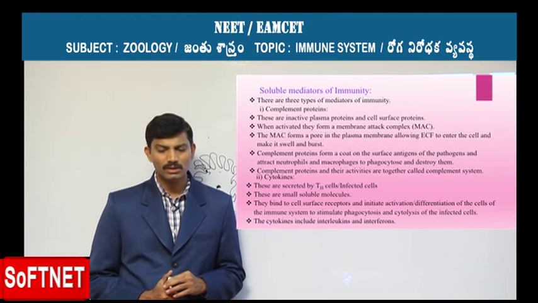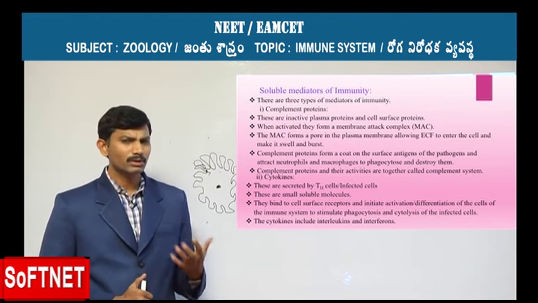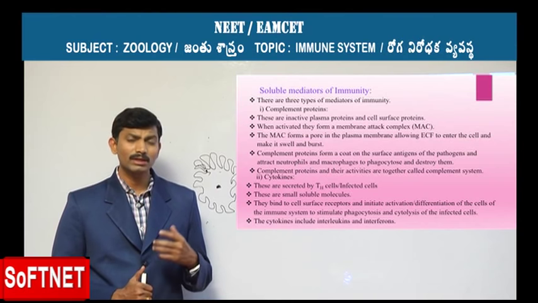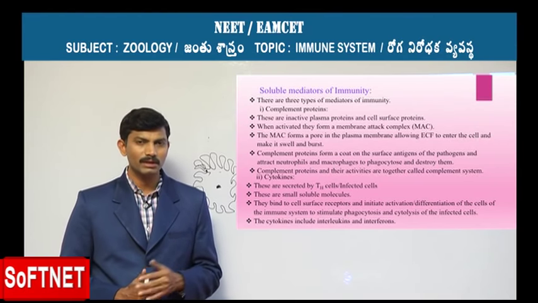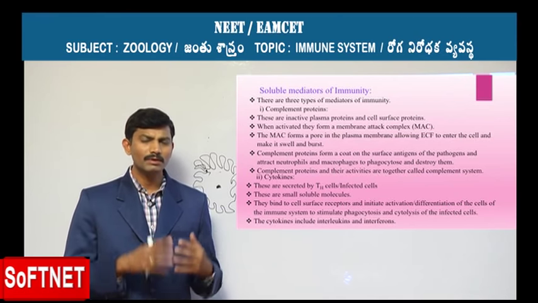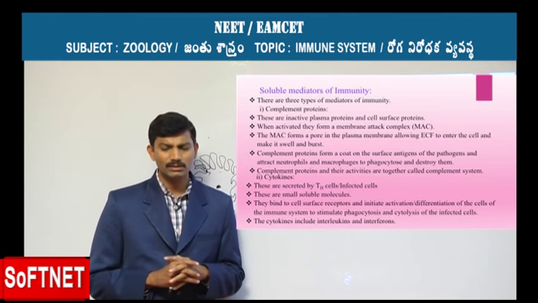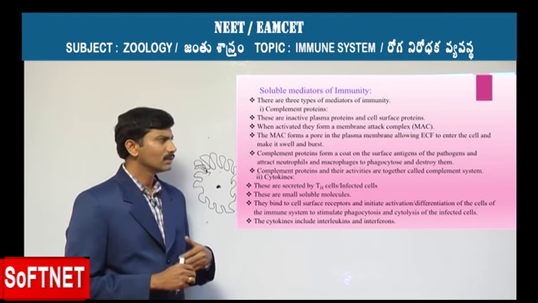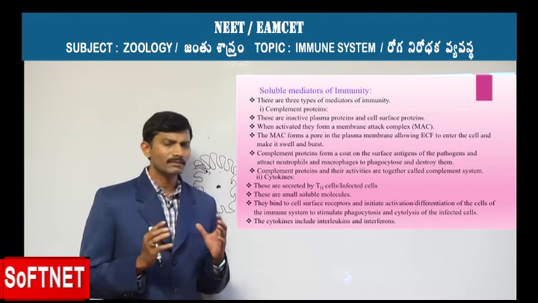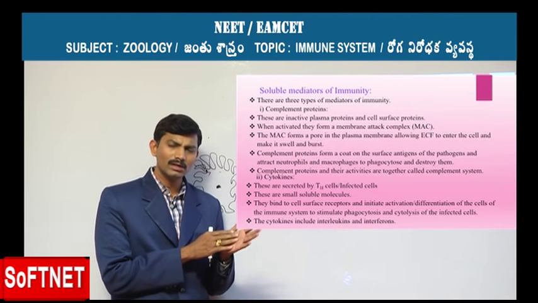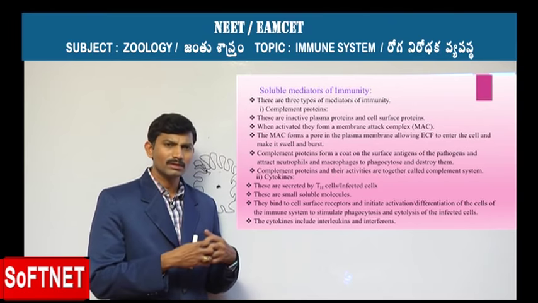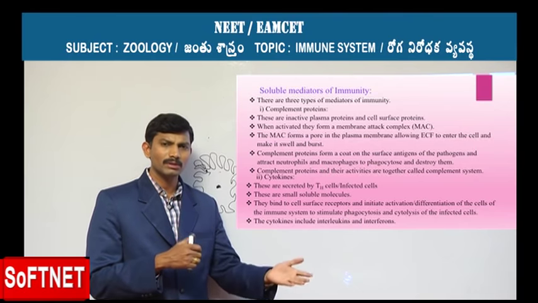The first one is the complement proteins. As you studied earlier in blood clotting, 13 factors help in the process of clotting, and they are present in a dissolved state within the plasma. In the same manner, our blood contains inactive plasma proteins, which are also present as cell surface proteins. In blood clotting, when the factors are activated, they become insoluble and help in the formation of fibrin.